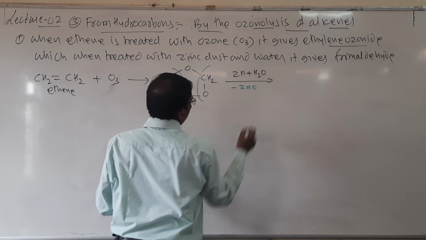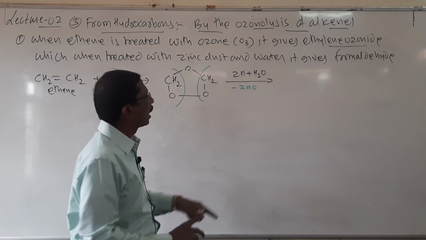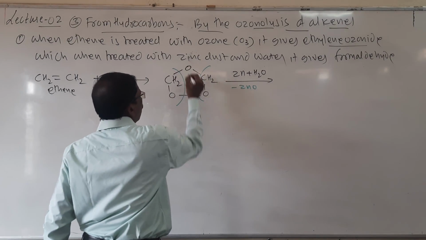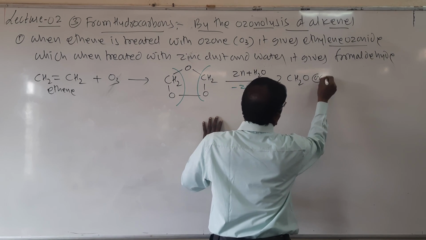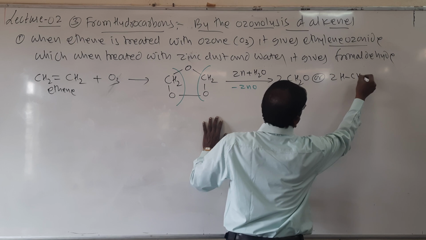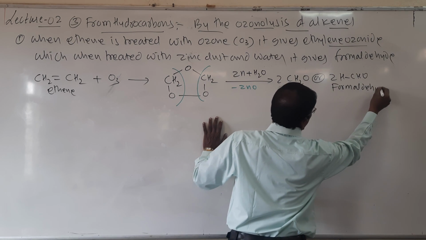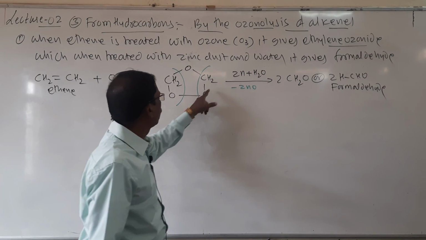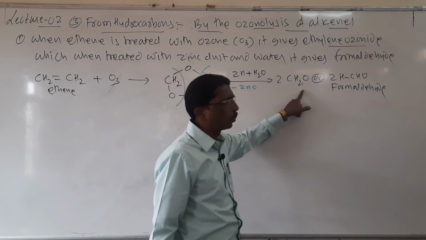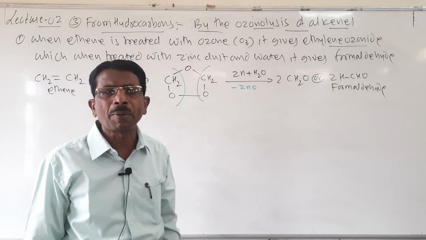The oxygen combines with zinc and forms ZnO, minus ZnO, and then it forms 2CH2O, or it is also written as 2HCHO. It is called formaldehyde.